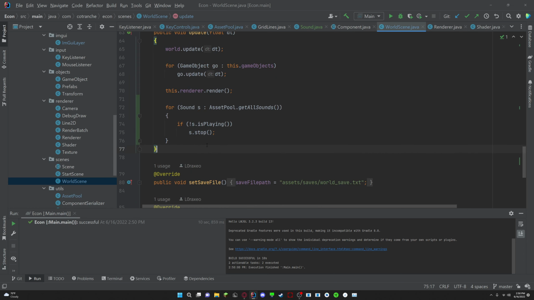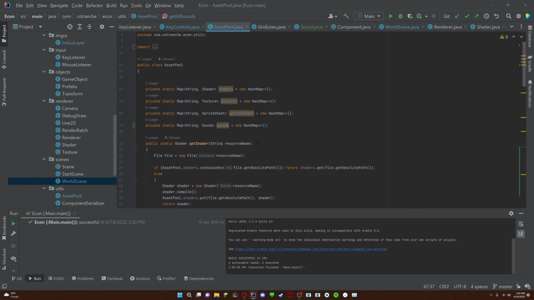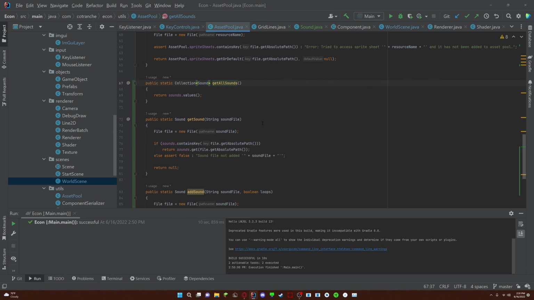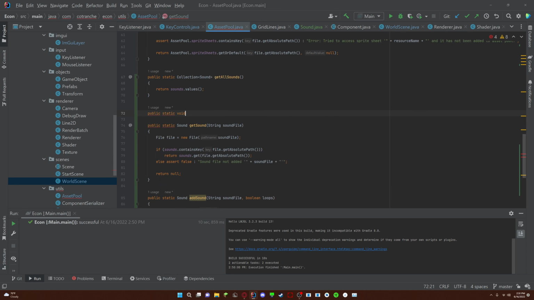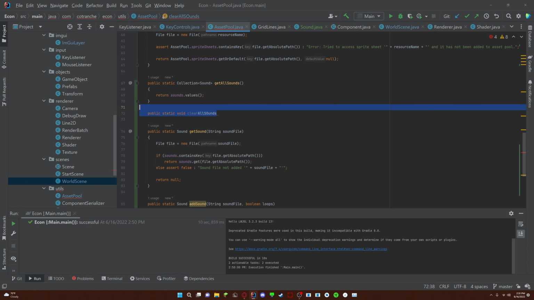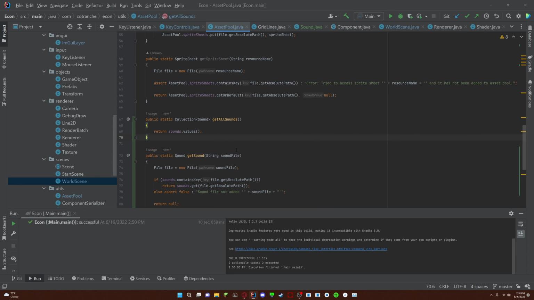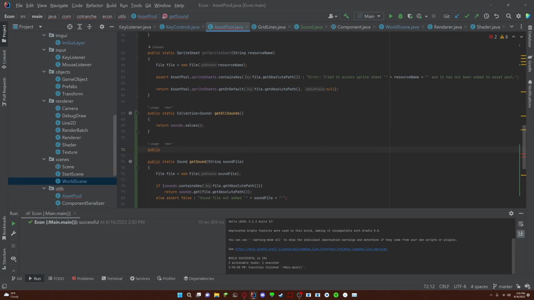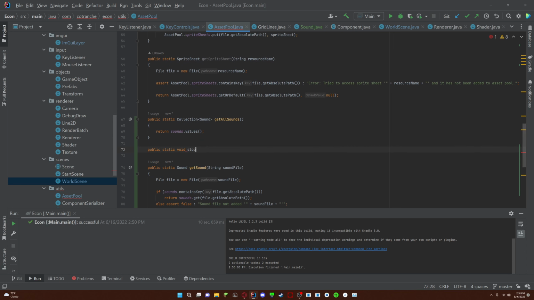And we can actually, so actually I want to make this its own method because I don't really want it to clutter up the update method. So okay, we'll say this is the asset pool. We can do public static void clear all sounds. No, because this is just, you know what? Okay, that adds a sprite sheet. We'll do it here. Yeah, we'll do it here. Whatever. Set public static void stop all,